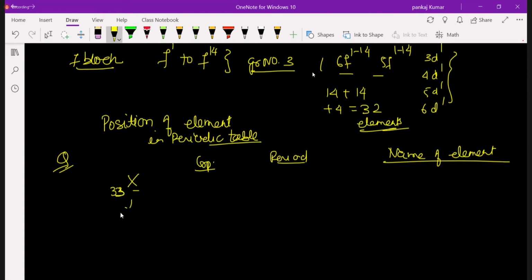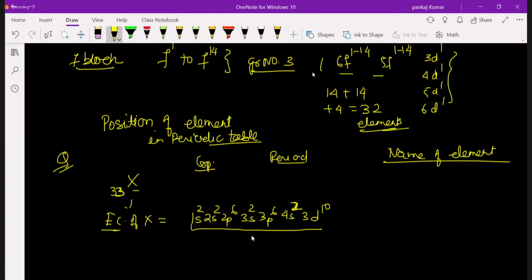Write the electronic configuration. The electronic configuration of X is, I think you remember, 1s2, 2s2, 2p6, 3s2, 3p6, then 4s2. Then next is 3d10, so this becomes 30. After 3d10, we have to start 4p, so 4p3, making 33.